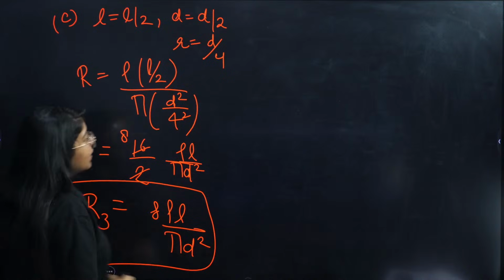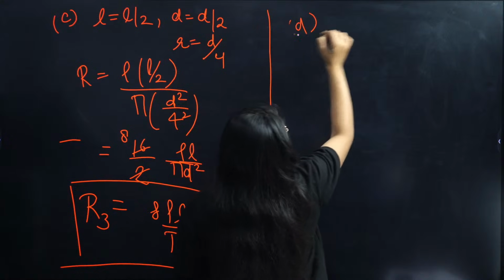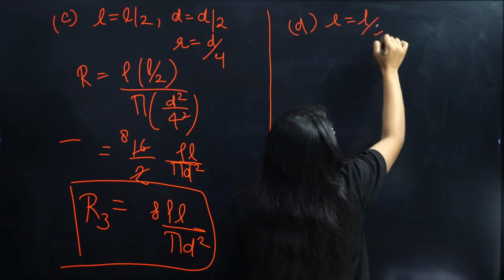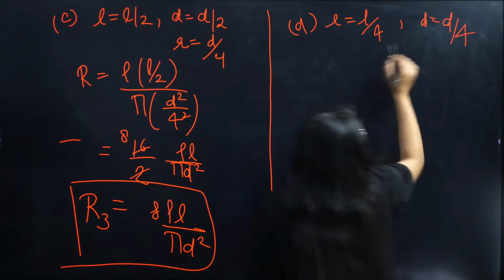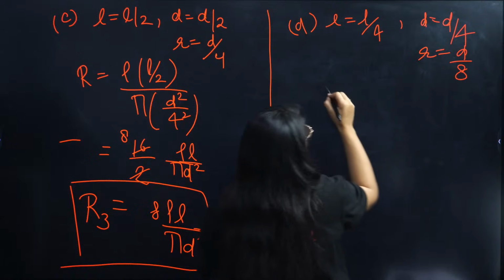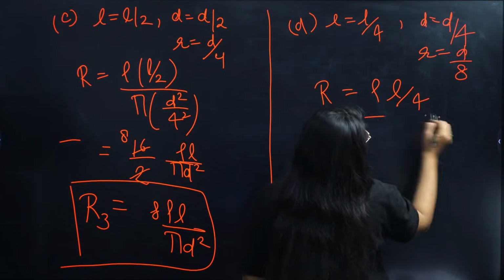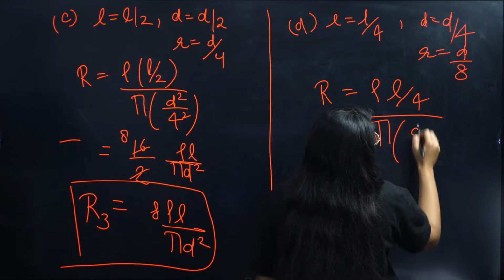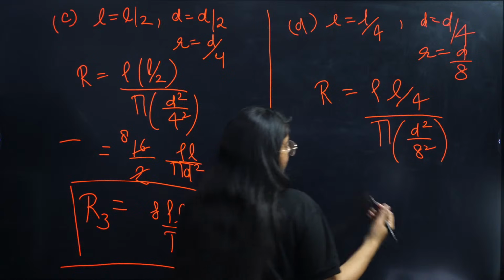Correct? Then for option D, we have L as L by 4 and D as D by 4. And radius will be D by 8. So resistance will be rho L by 4 divided by pi D square by 8 square. Now 8 square will actually be 64.